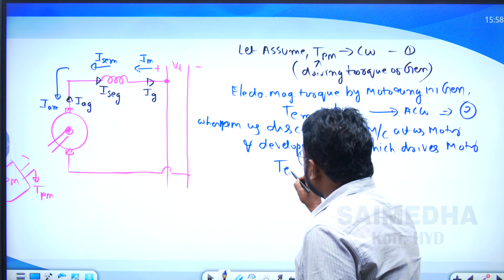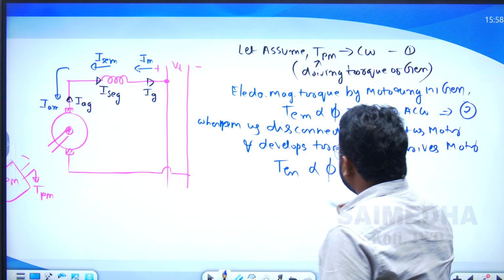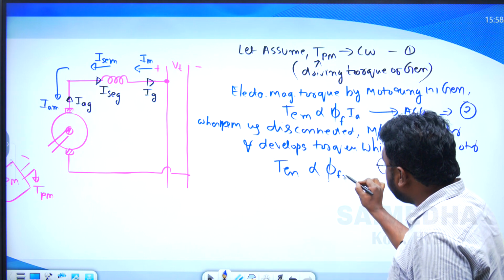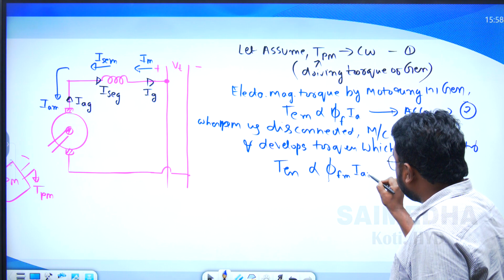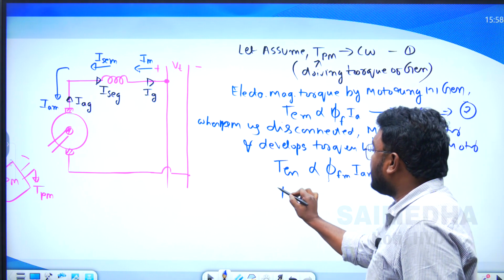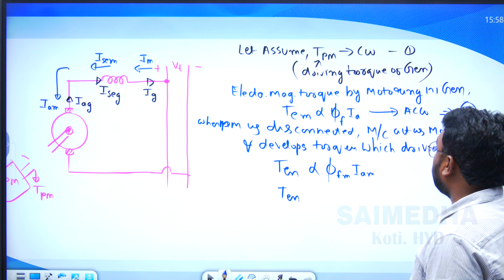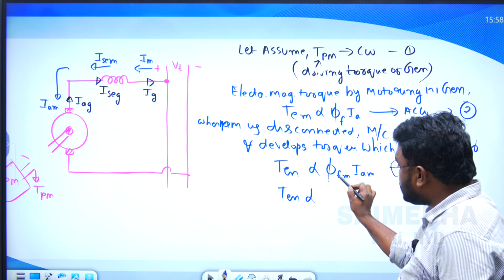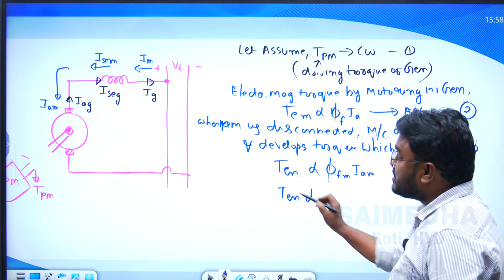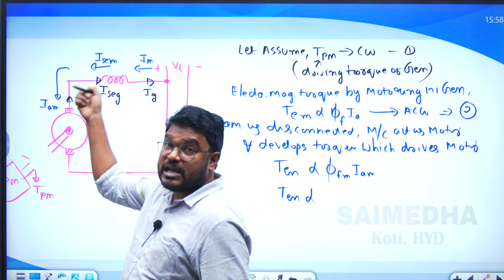This electromagnetic torque is directly proportional to the field flux and, in the case of the motor, the armature current. So the electromagnetic torque is directly proportional to these. Suppose the field current is in the opposite direction.